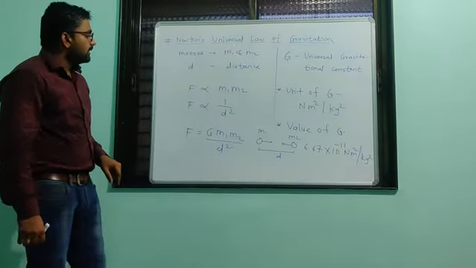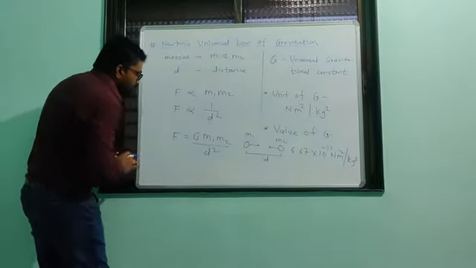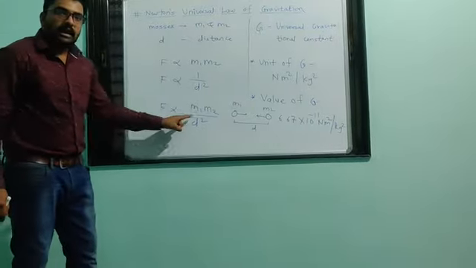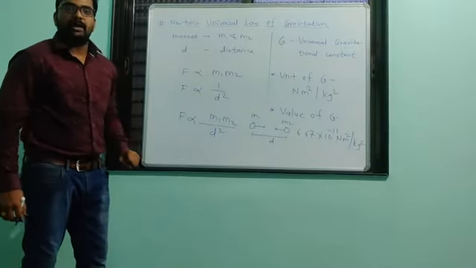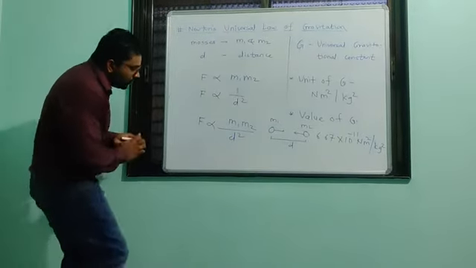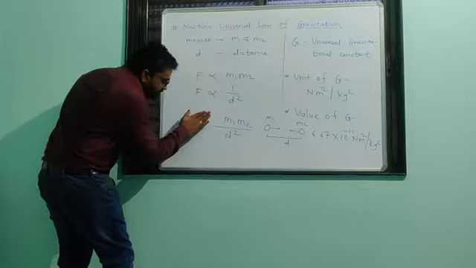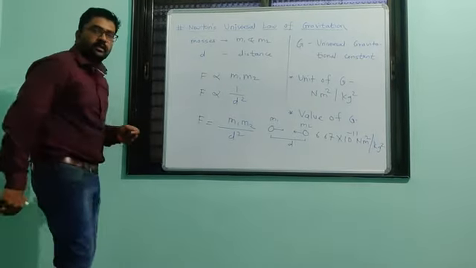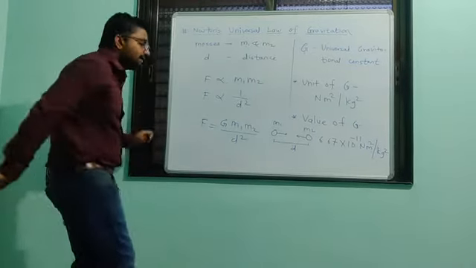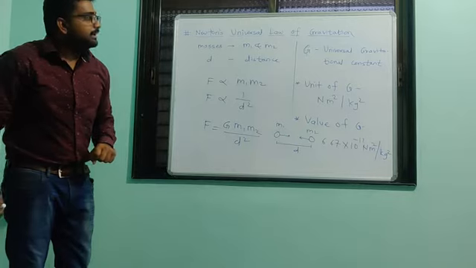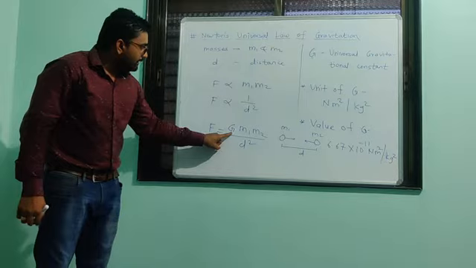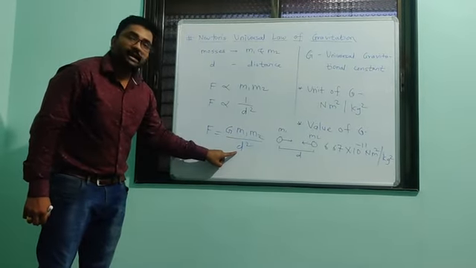So we can write it as F is proportional to m1 m2 by d square. Now we have to remove this proportionality, so we put a constant over here, and that constant is called the universal gravitational constant, capital G. So the force will be equal to capital G m1 m2 by d square.